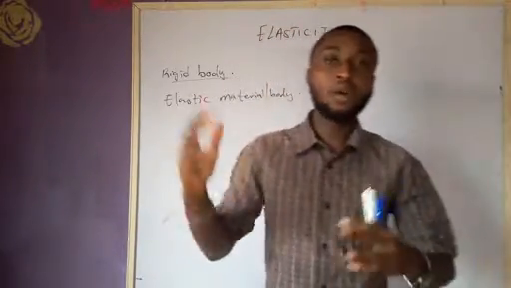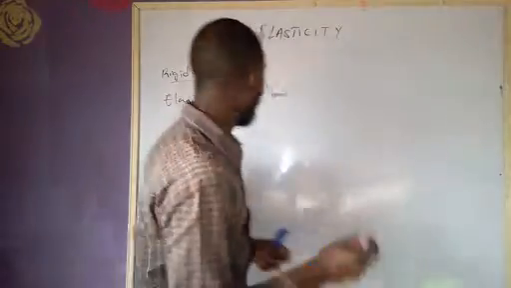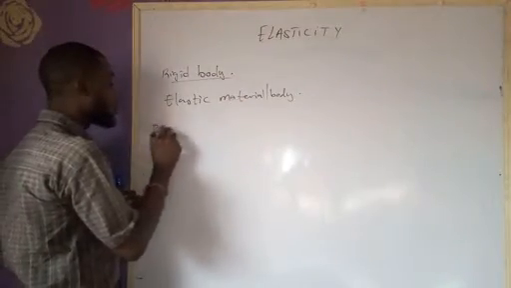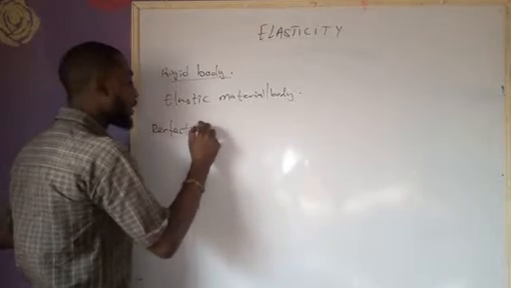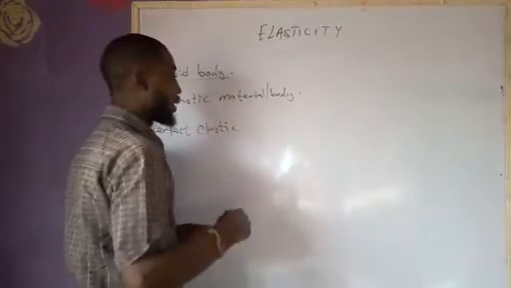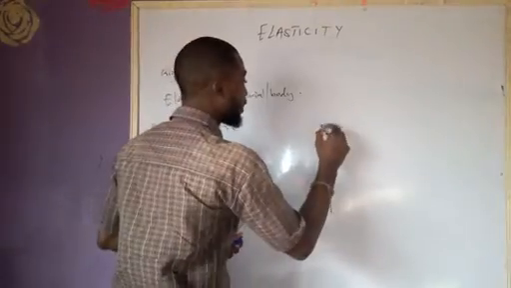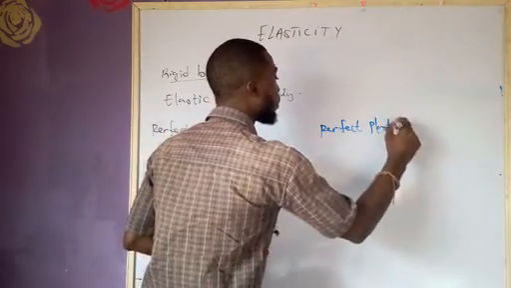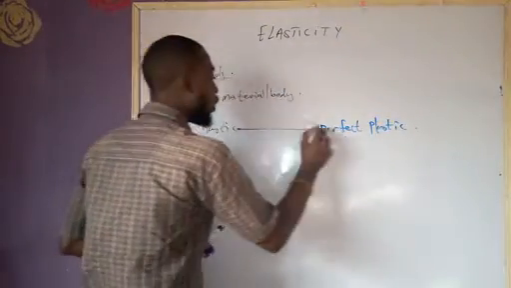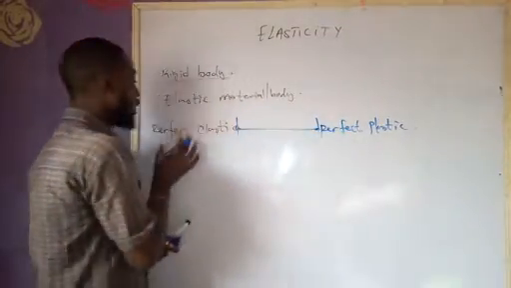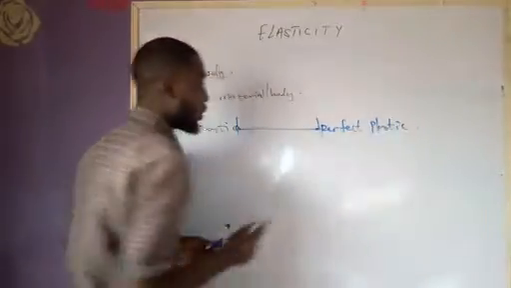Now, there are two extremes when we're talking about any material. All materials form in between two extremes. They form between the extreme of perfect elastic and what? Perfect plastic. Perfect elastic and perfect plastic. So all materials form in between a perfect elastic material and a perfect plastic.